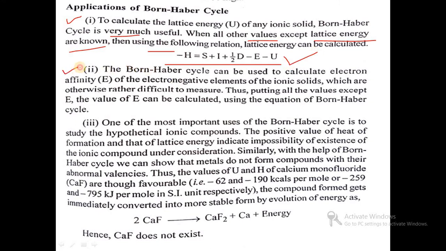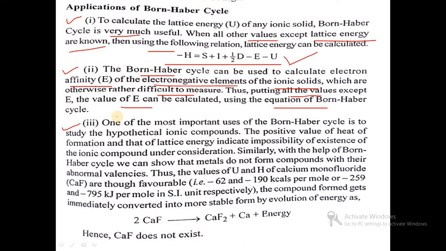The next application of the Born-Haber cycle is that it can be used to calculate the electron affinity of the electronegative elements of ionic solids. By using this equation, we can easily calculate the electron affinity of any ionic crystal, which is otherwise rather difficult to measure. So putting in all the values except E, the value of E can be calculated using the Born-Haber cycle equation.